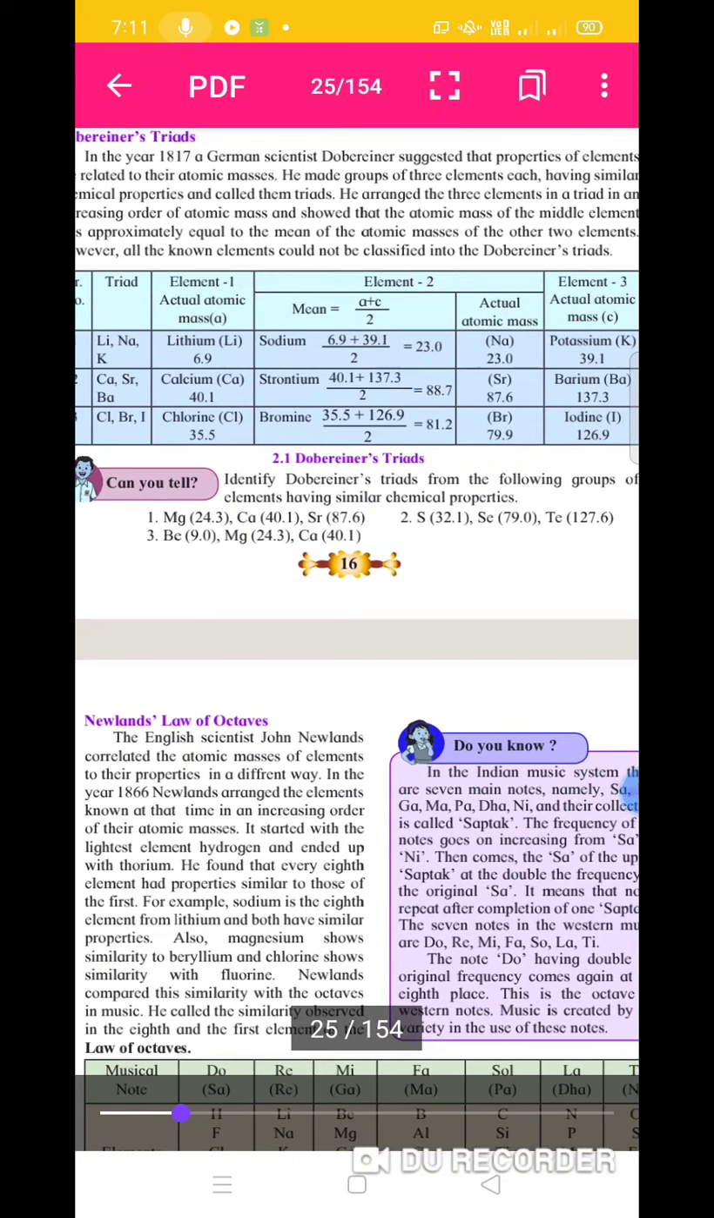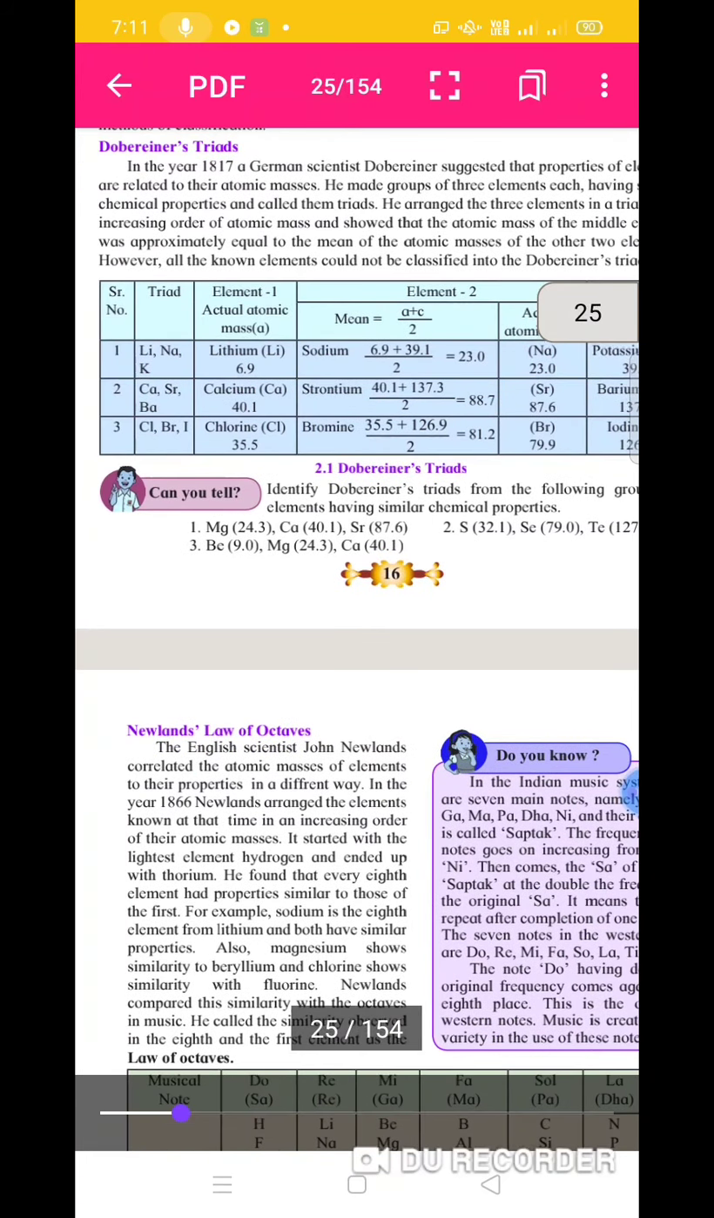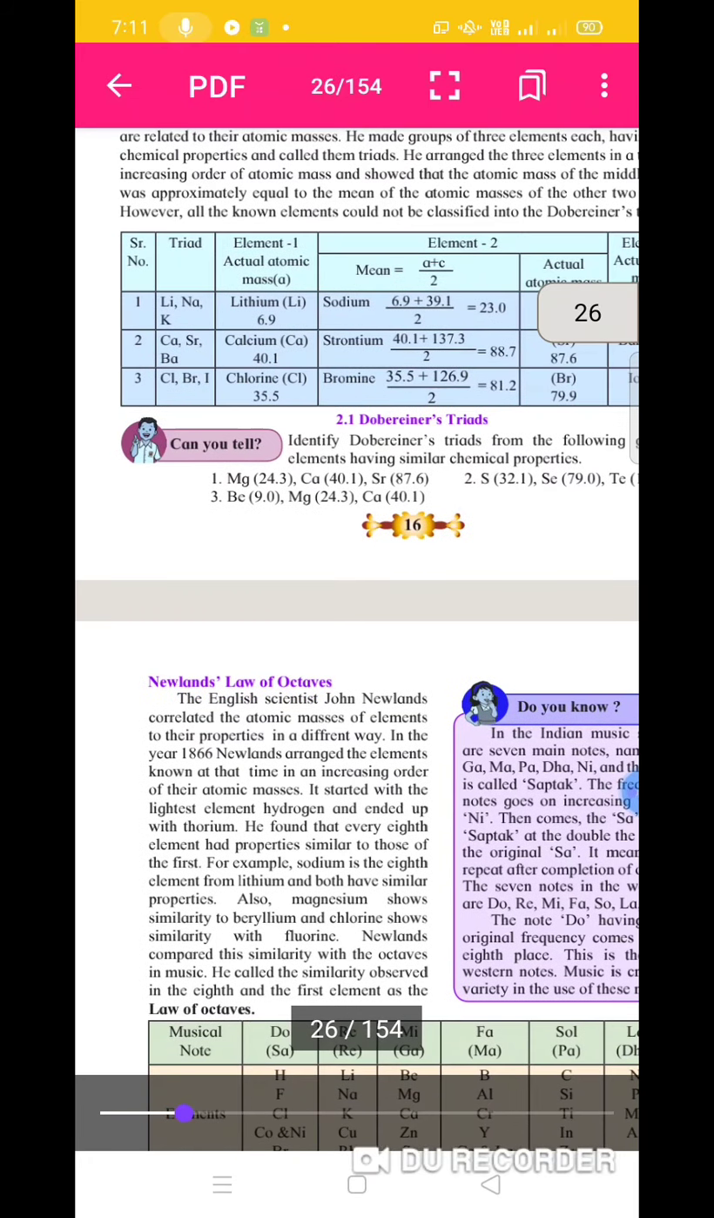In the triads, chemical properties are related to their atomic masses. If we take the example of the triad lithium, sodium, and potassium, this is a triad because this group contains three elements. So a group of three elements Dobereiner called a triad: lithium, sodium, and potassium. These are examples of triads.